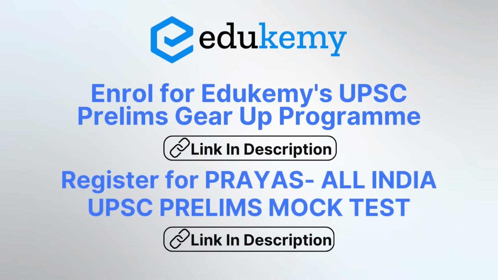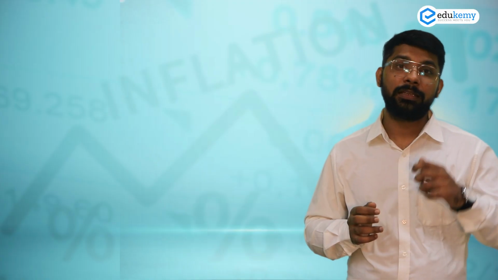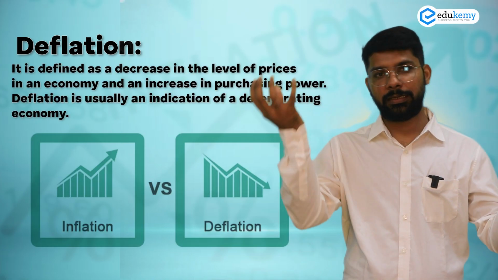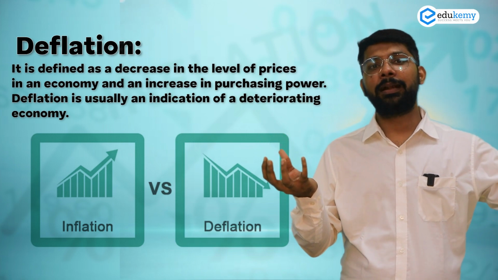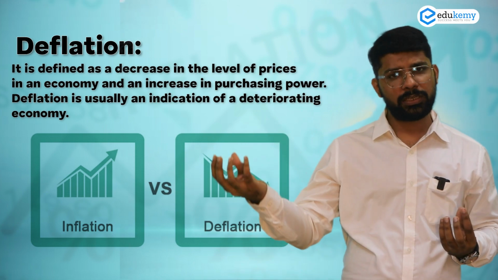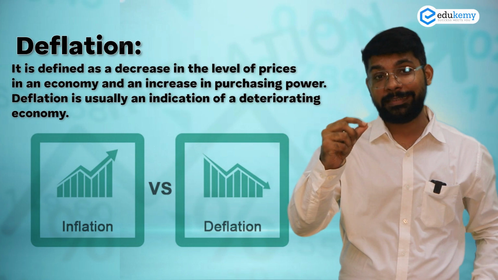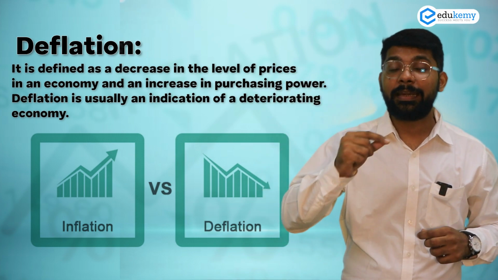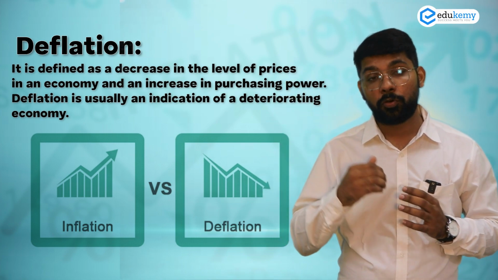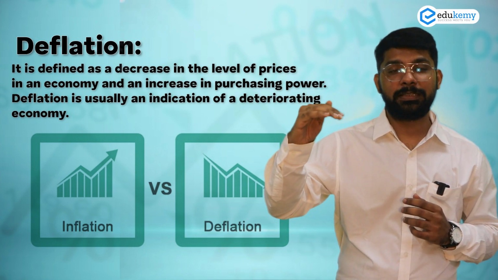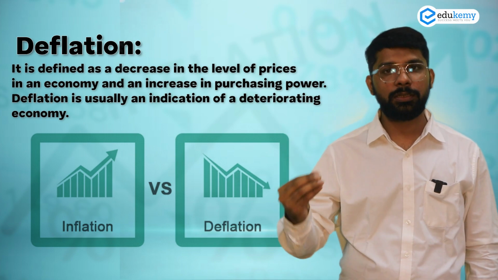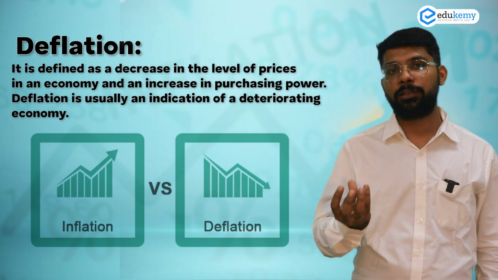Now, let's come to another type of inflation known as deflation. As the name suggests, on one side inflation, on the other side deflation. Inflation is a continuous increase in the prices. Deflation is a continuous decrease in the prices, meaning deflation is the opposite of inflation, and deflation is dangerous for a country because a country requires continuous growth in its economy, continuous growth in its GDP. So there should be some inflation, 5%, 6%, in the economy so that the country can grow continuously. But in the case of deflation, there is a continuous decrease in the prices.